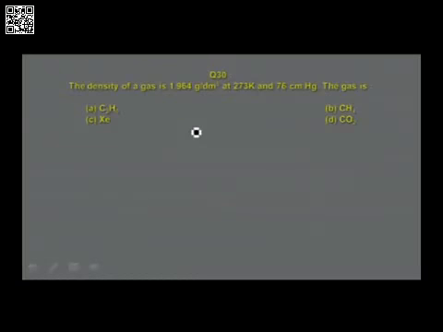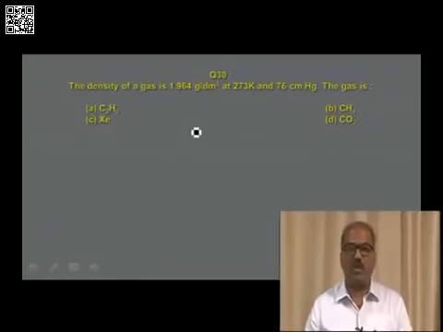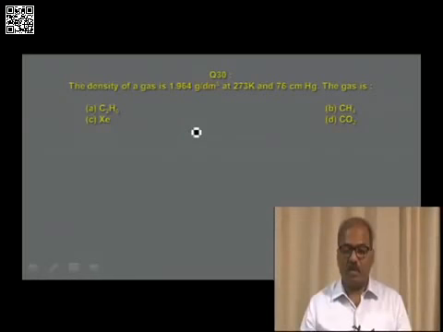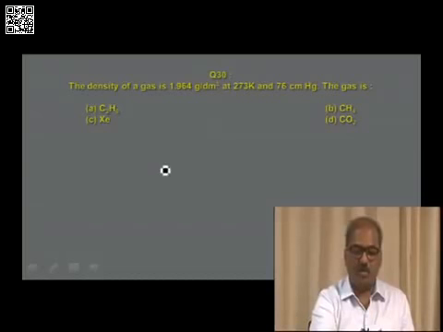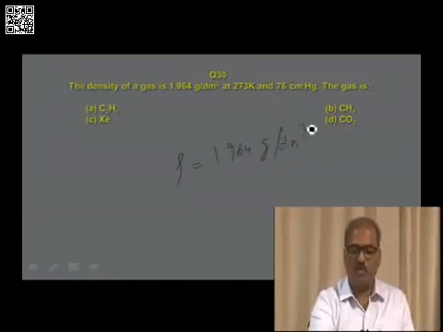The density of a gas is 1.964 grams per decimeter cube at 273 Kelvin and 76 centimeter mercury. The gas is option A, ethane, option B, methane, option C, xenon, and option D, carbon dioxide. What is the answer? To get the answer for this, density is given. Rho is equal to 1.964 gram per decimeter cube.